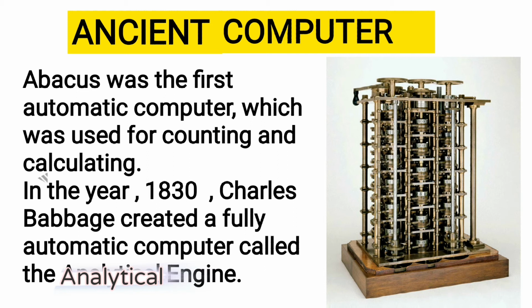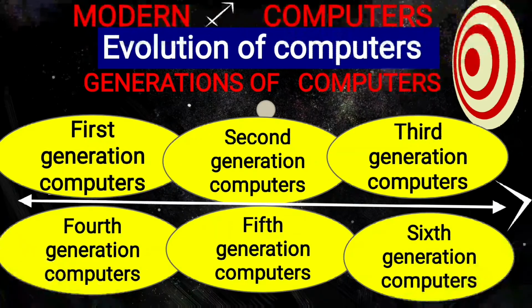Now we'll see modern computers. For thousands of years after the Chinese invented the abacus, not much progress was made to automate counting and calculations. Then, from the year 1937 onwards, there was a constant advancement in technology and computers.